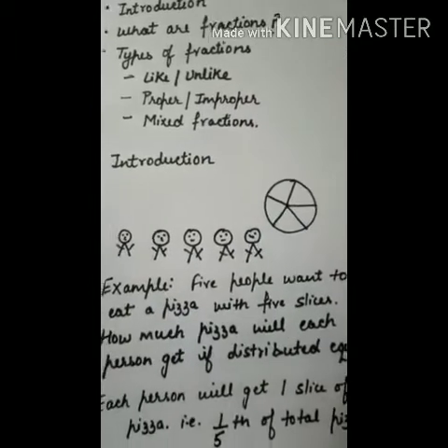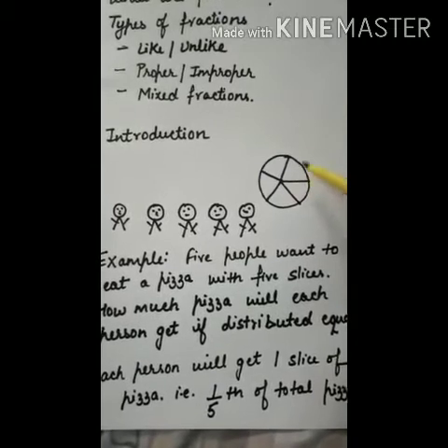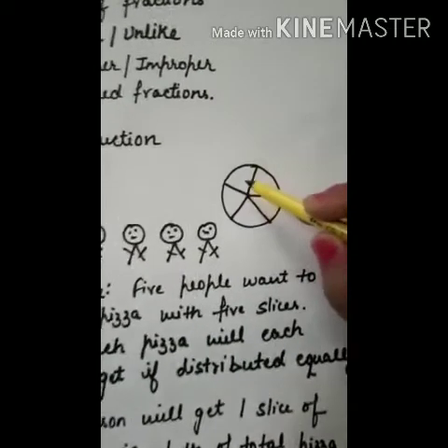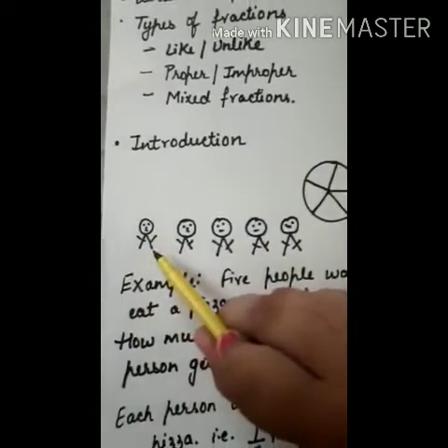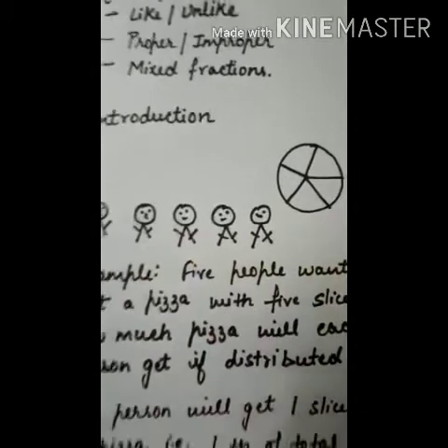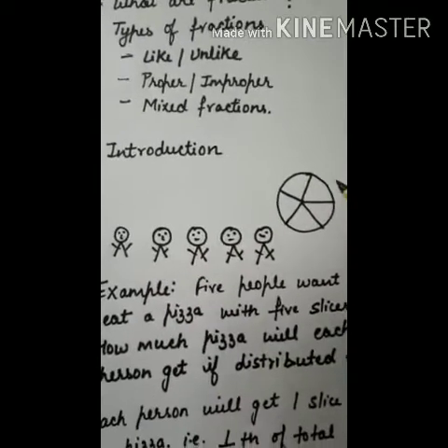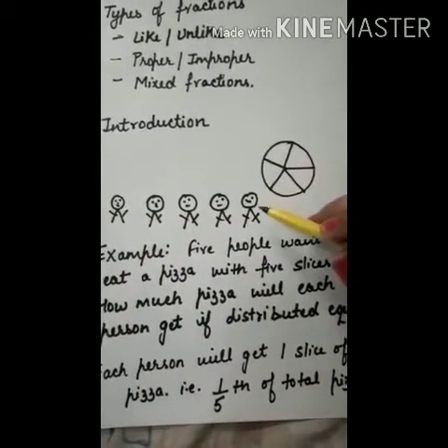So let us take an example. If we have a pizza, right? If you can see here, we have this pizza and this is to be distributed among these 5 people. 1, 2, 3, 4 and 5. How much amount of pizza will each of these persons get?